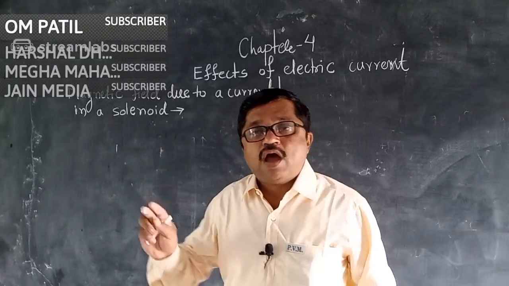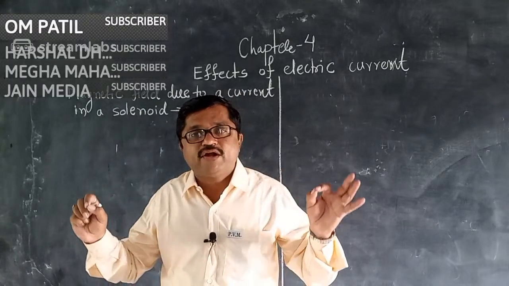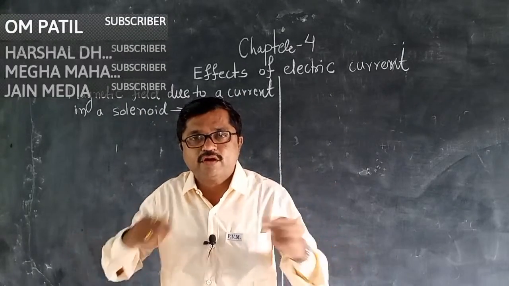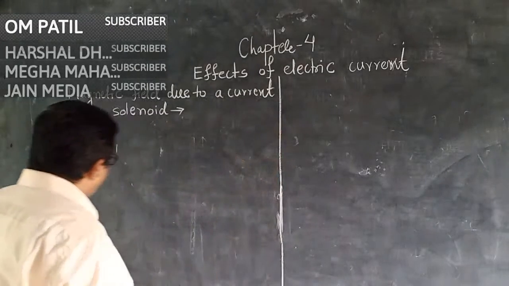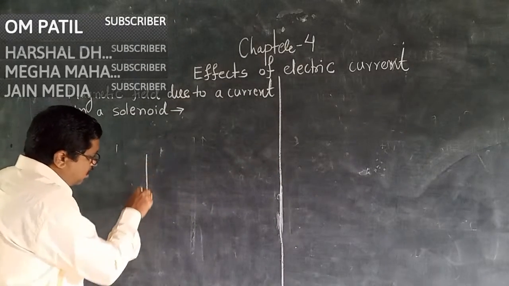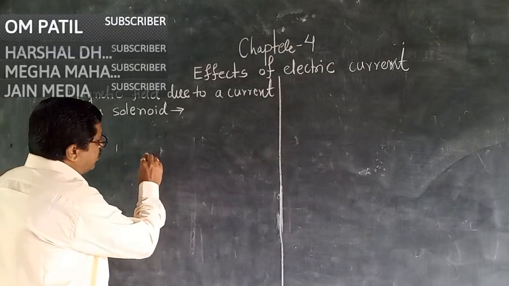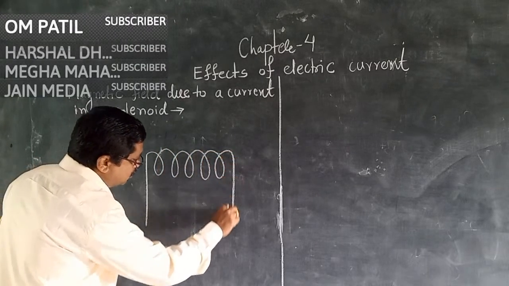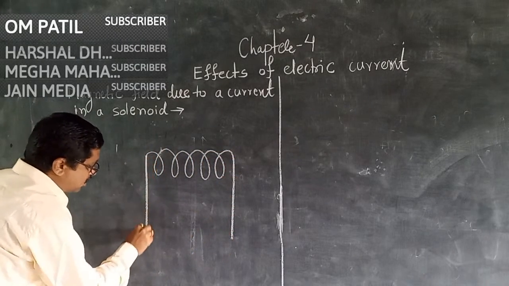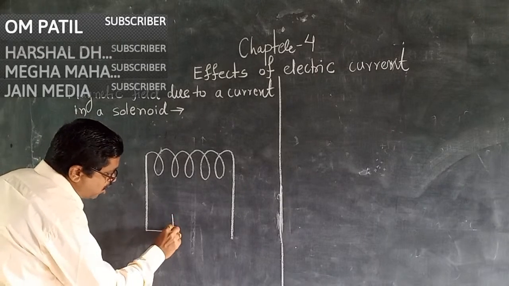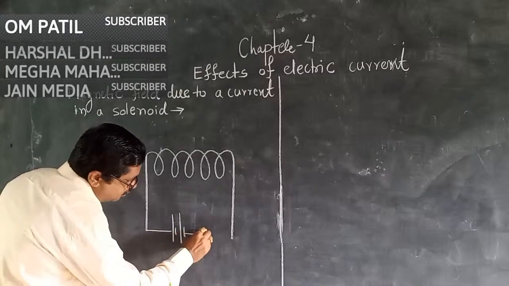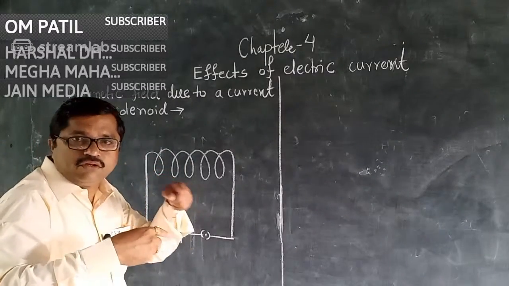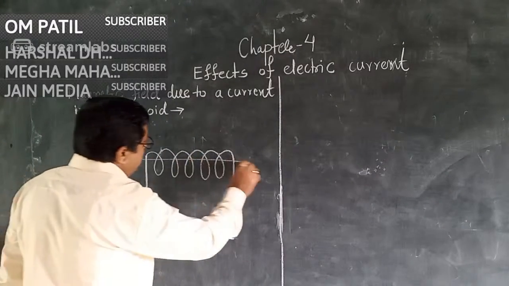Our topic is how a magnetic field is produced due to the solenoid. In a solenoid, when current passes, these are the conducting wires with a coating, and for the current, a source of current is provided. This is the plug key, and this winding is turned on a soft iron.